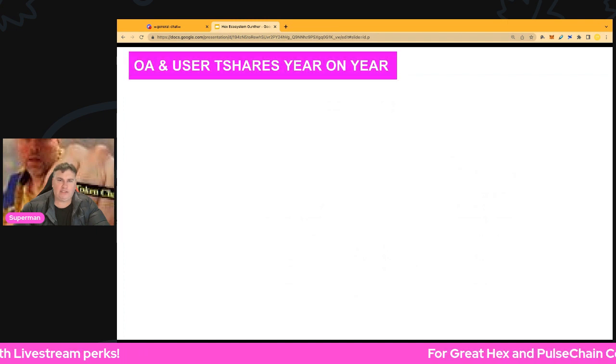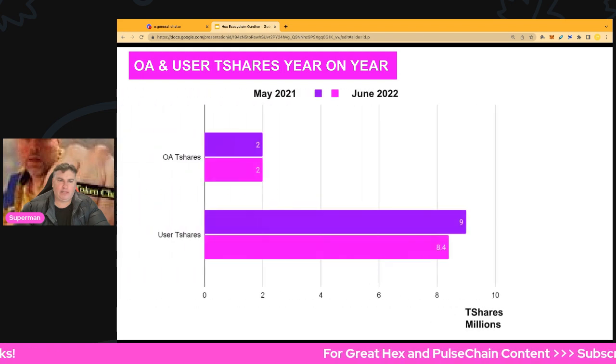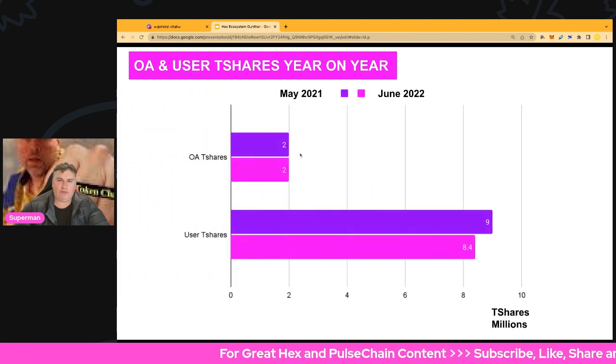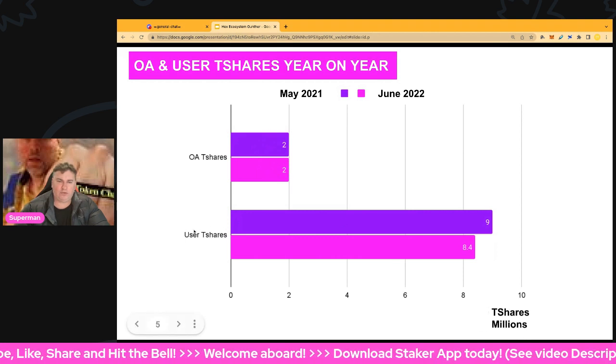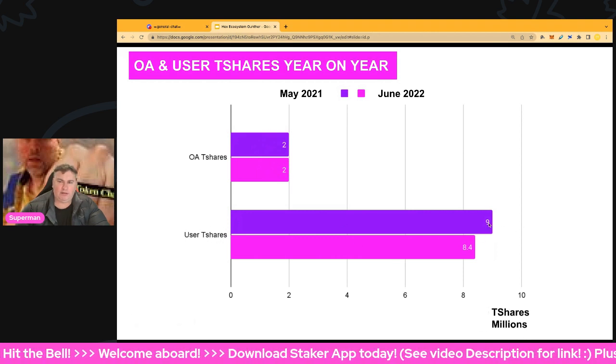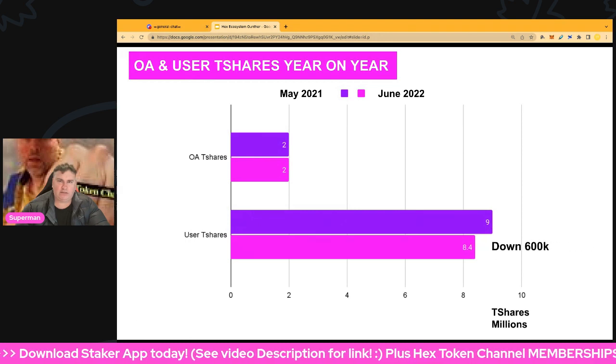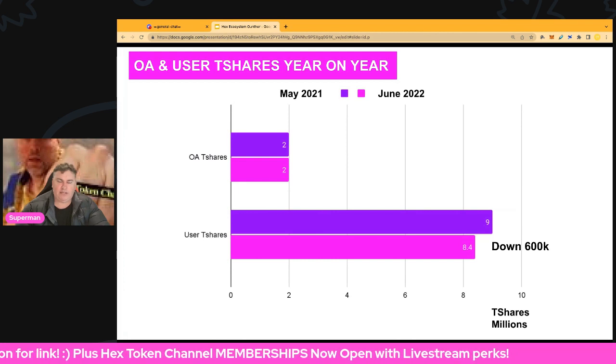The OA and the user T-shares year on year. We can see that, in purple here, May 2021. Now, there's a bit of a question mark over these OA T-shares, but currently it says 2 million and 2 million flat. So we've got T-shares in millions. And, of course, the user T-shares there, 9 billion down to 8.4 billion. So that's down 600,000 there. So we're currently sitting at about 10.4 million T-shares. So that's basically down from 11 million last year. So pretty cool to see those numbers.